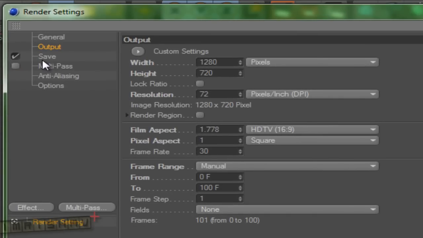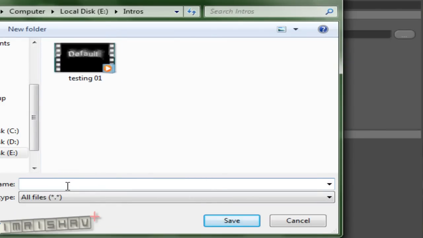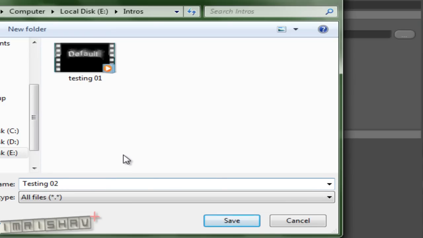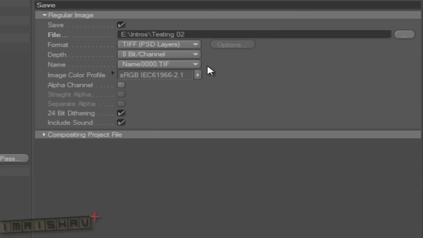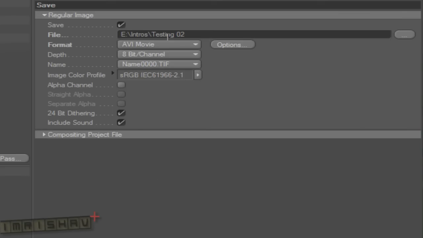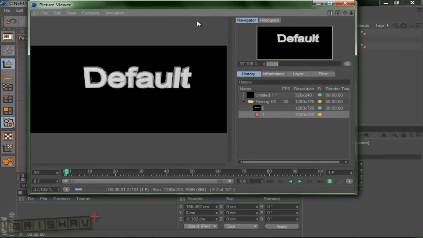After that we're going to save it. Navigate to the place you want to save it. I'm going to name it testing 02. Click on save, and I will be rendering it in AVI format, AVI movie, and leave everything default. Close this and click this button for rendering to start.